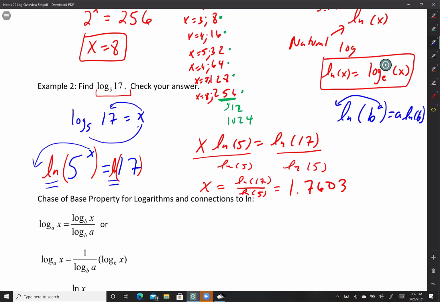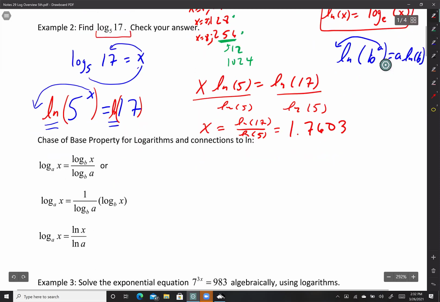Does that make sense? Okay, repeat what I said, miss, just so I can make sure. Because it's a property of the logs, so it only works if you put the natural log in front. Yeah, perfect. I could also put the word log in there too, but I chose ln because why not? But you could have also used log as well. Anytime you have an exponent and you want to bring it down, use ln. Always, always, always.